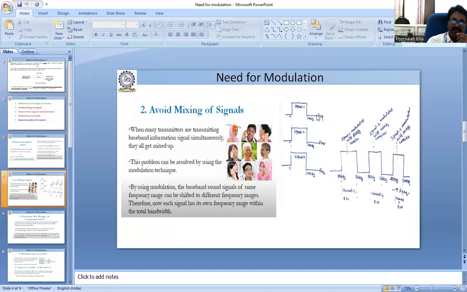Signal 1 is modulated at one frequency, signal 2 at another frequency, and signal 3 at another. For example, signal 1 is modulated at 1 MHz, signal 2 at 2 MHz, and signal 3 at 3 MHz, and then we transmit them over a single channel. They cannot mix. So to avoid mixing, we need modulation.